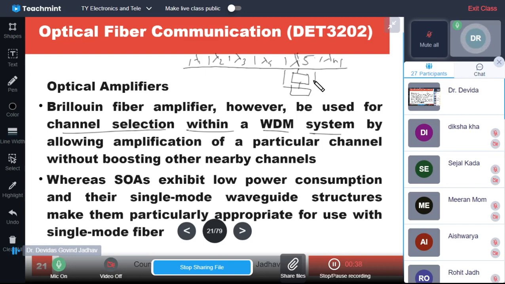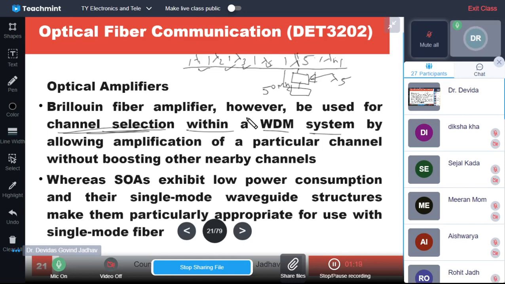Now what this Brillouin amplifier will do, because it is tuned to only lambda 5, it can amplify only lambda 5. It will not amplify lambda 1, lambda 2, lambda 3, lambda 4, or lambda n. It will only amplify lambda 5 because it has a bandwidth of only 50 megahertz or less. So it has a limited amplification range, and that's why it can send to this station only lambda 5, and all other lambdas are attenuated, not selected. So this is called channel selection, which is very, very important in WDM, wavelength division multiplexing.